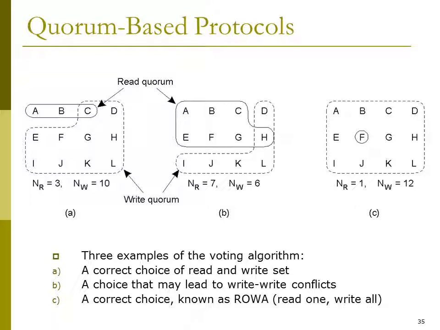So quorum based protocol, 3 examples of this quorum based protocol. Diagram A is the correct choice of read and write set. Diagram B is a choice that may lead to write-write conflicts. Diagram C shows a correct choice known as ROWA, that is read one, write all.